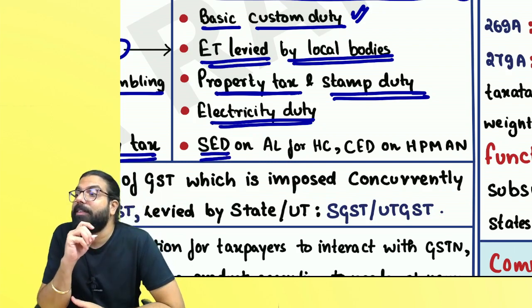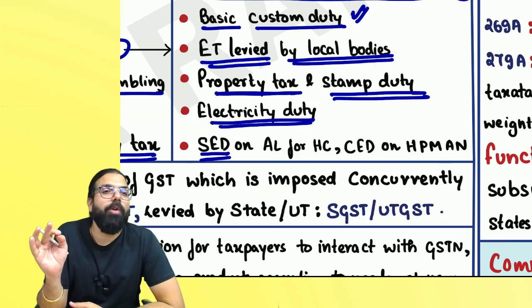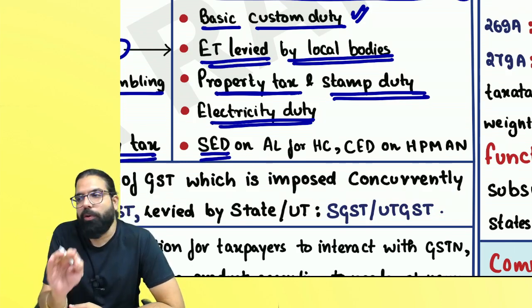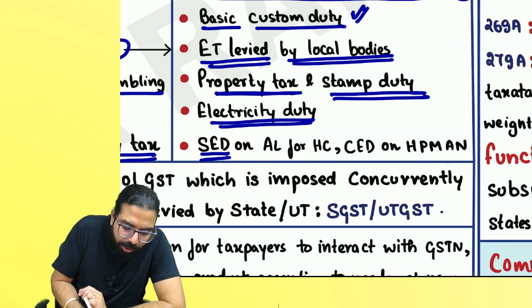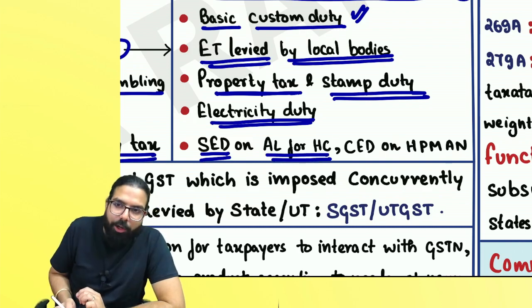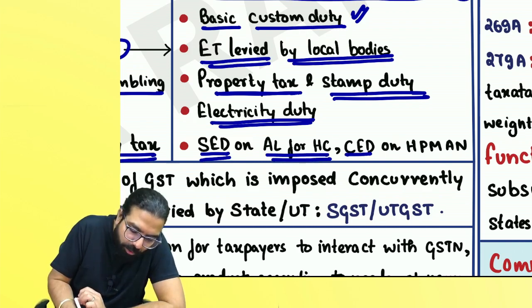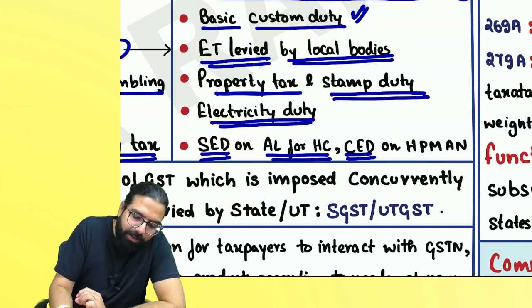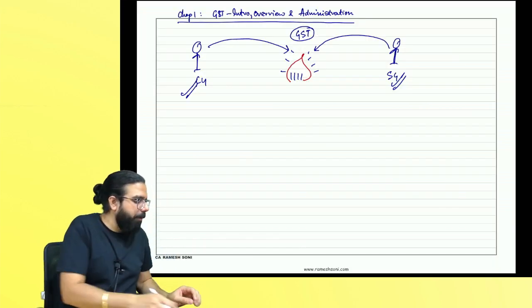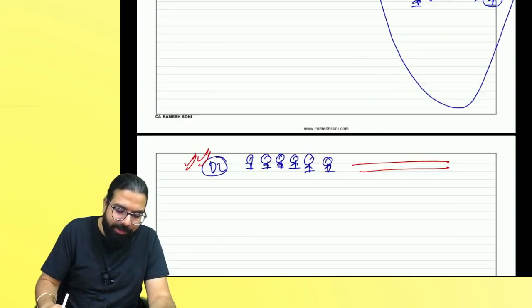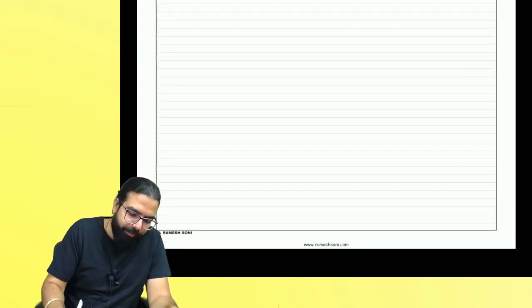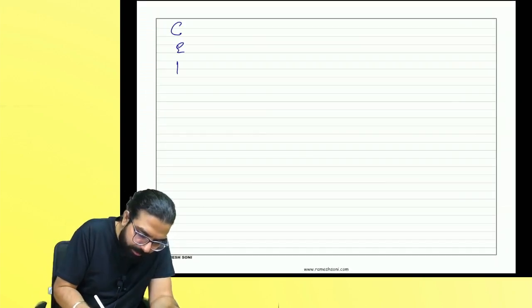What is SED? State excise duty. SED means what, everyone? State excise duty, on alcoholic liquor for human consumption. And CED means what? Central excise duty. So you have to remember central excise duty and state excise duty. One is CED, one is SED.